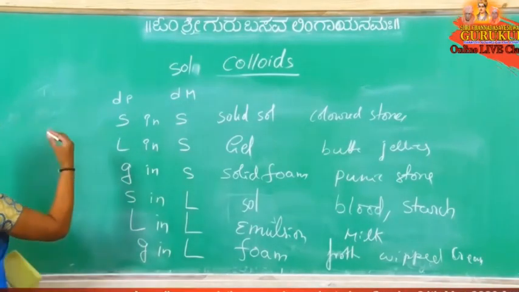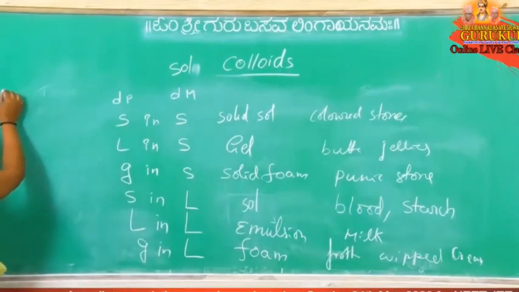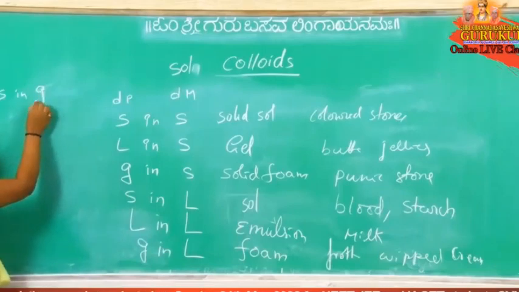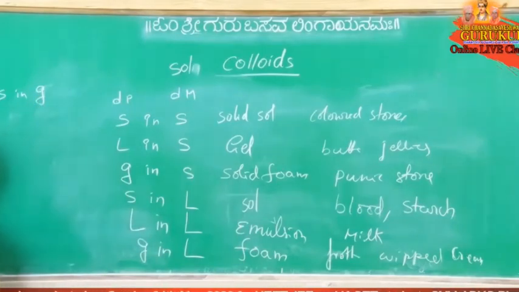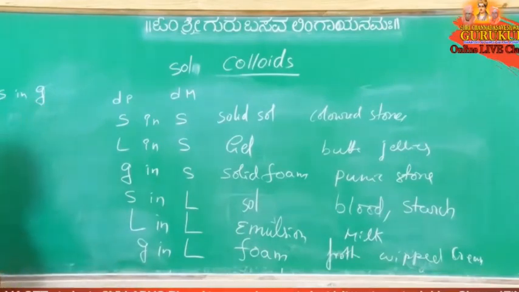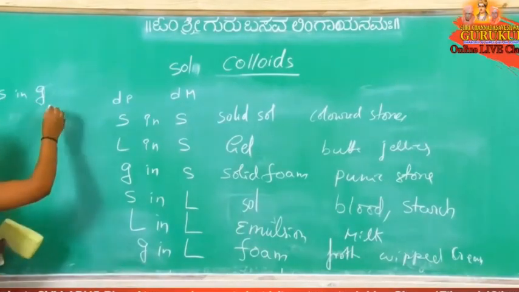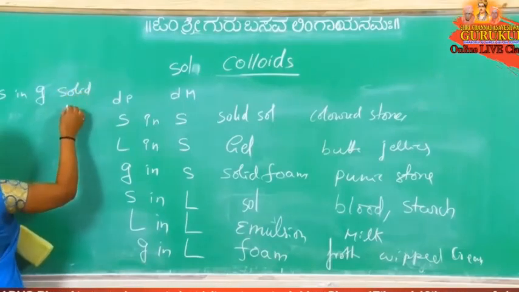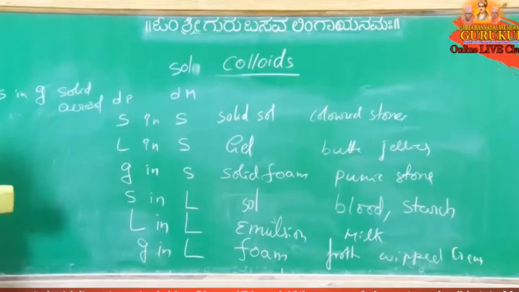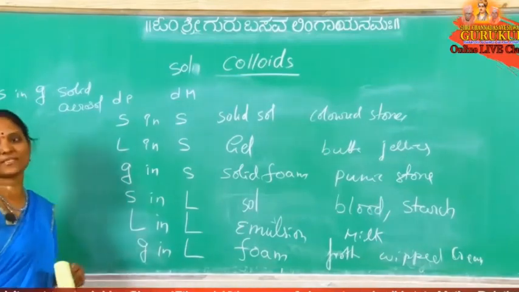Now, dispersion phase is solid. Now, liquid dispersion medium completed. Dispersion medium is gas. Solid in gas. Don't read like a singer. This is a solid in gas. Okay. Dispersion phase is solid, dispersion medium is gas. Then this solution is called, generally gas is there, an aerosol. But solid is there, that's why it is a solid aerosol. Solid aerosol. That is, the dispersion phase is solid and dispersion medium is a gas.